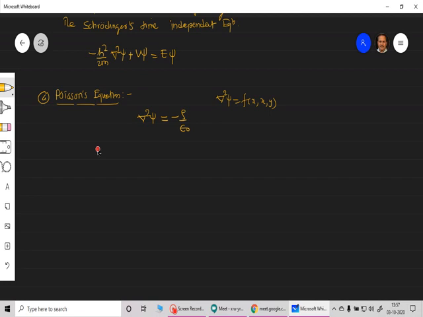Here this psi is the physical variable, same as described in the Laplace equation. Whether it is electromagnetics, electrodynamics, or gravity, depending upon the case psi may have a different physical interpretation. So this psi is just the same here.